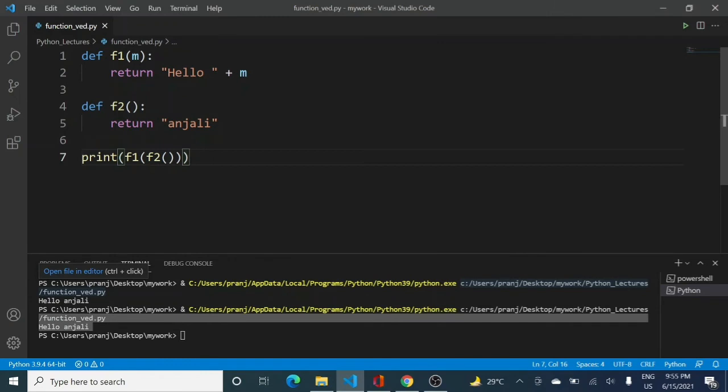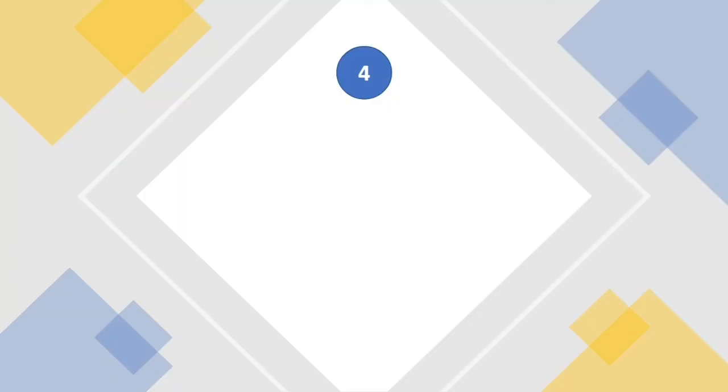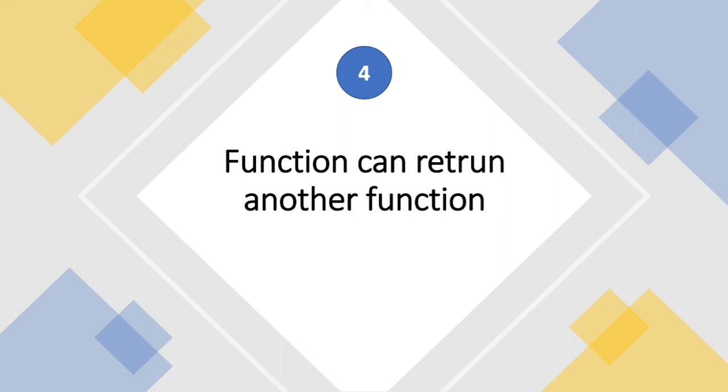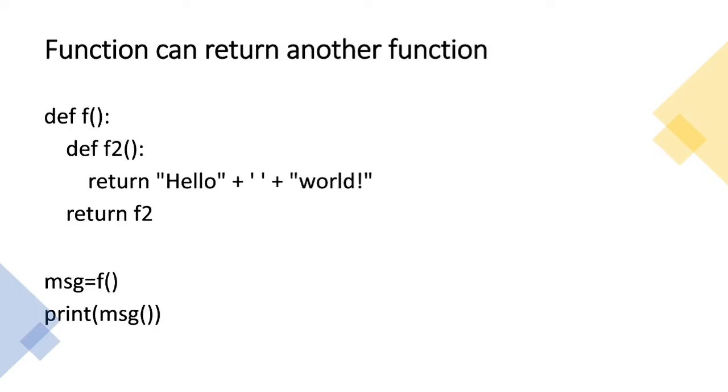So you can actually pass a function as a parameter to another function, and that will work very fine, just as when you simply pass any argument to your function. So that was all with this particular example. Let us look at another property of objects that is inherited in functions. The fourth property is that a function can return another function. This is also a very interesting thing in programming, that we can return a function.